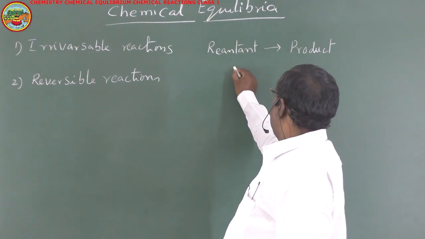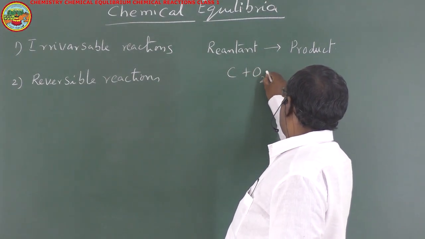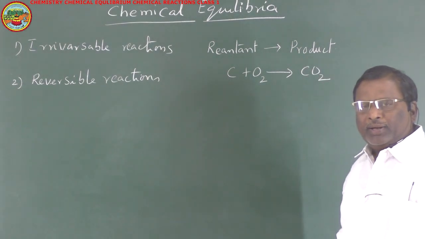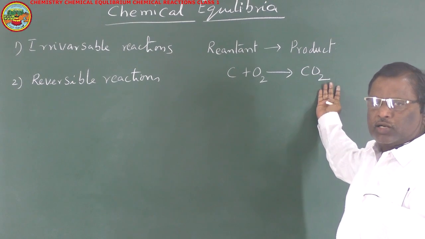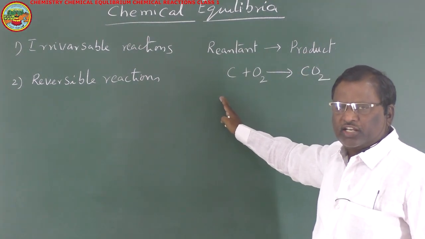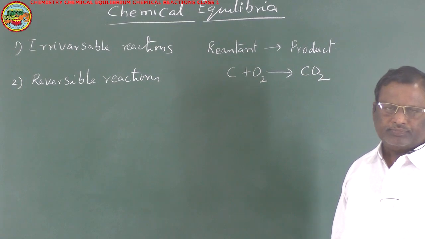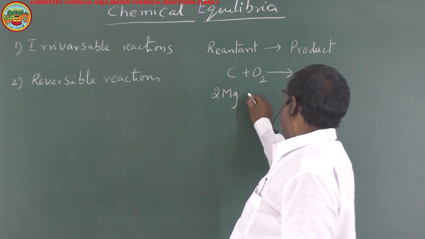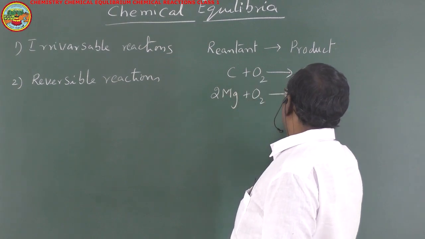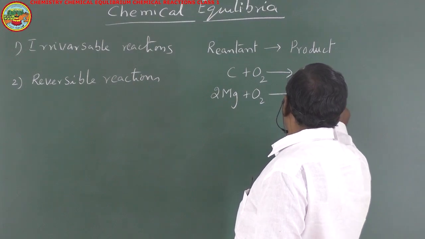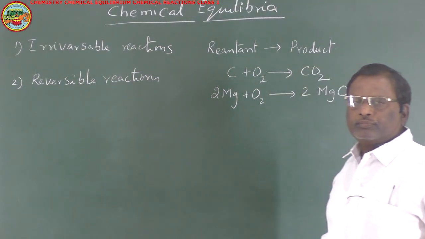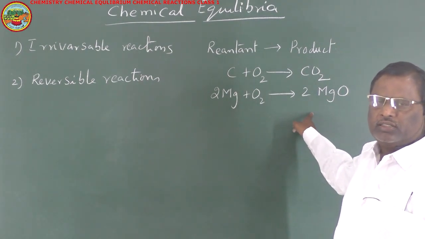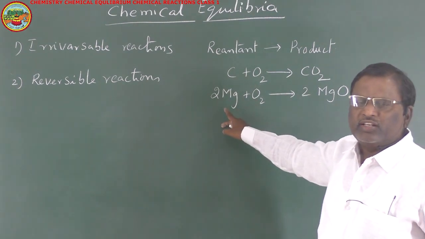For example, all combustion reactions are irreversible. If you burn carbon in presence of oxygen, it will give us carbon dioxide. But from carbon dioxide, it is not possible to obtain carbon and oxygen under the same experimental conditions. Similarly, when magnesium burns in presence of oxygen, it will give us magnesium oxide. Under the same conditions, it is not possible to convert magnesium oxide back into magnesium and oxygen.